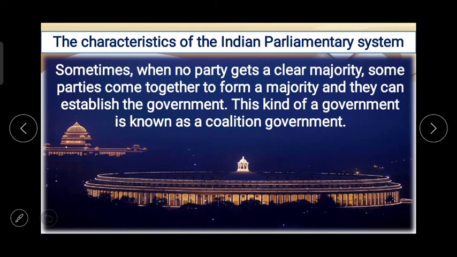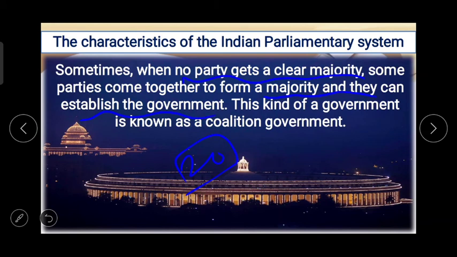Next one, sometimes when no party gets a clear majority, ऐसा भी होता है कि 20 में से किसी एक पार्टी को more than 10 या more than half नहीं आए. Sometimes when no party gets a clear majority, some parties come together to form a majority and they can establish the government.